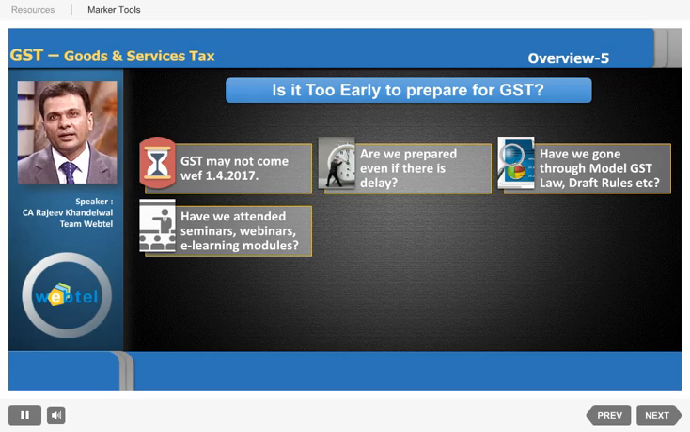Once you are through with that, then only can you go further, then only can you go for detailed understanding, analysis, impact analysis, etc. How can you do that when you do not know what the law is all about? So please start now: buy books, attend seminars, go through the model GST law, the draft rules, etc. It is high time. And if you have started, that is very good. But now the time is to progress from the basics to the specifics.